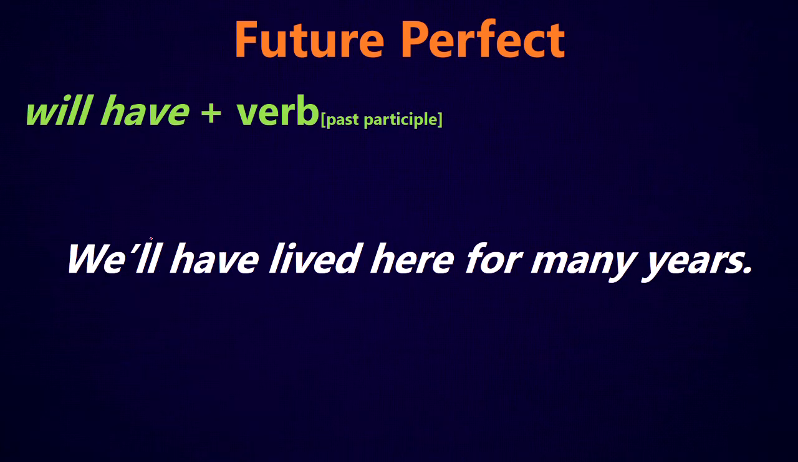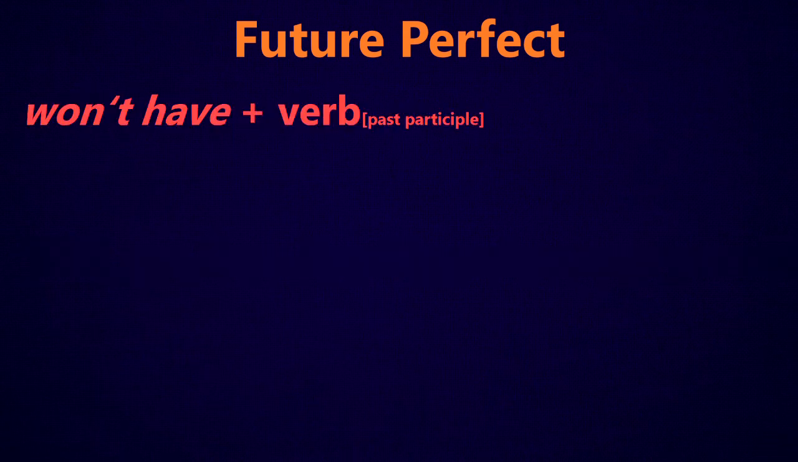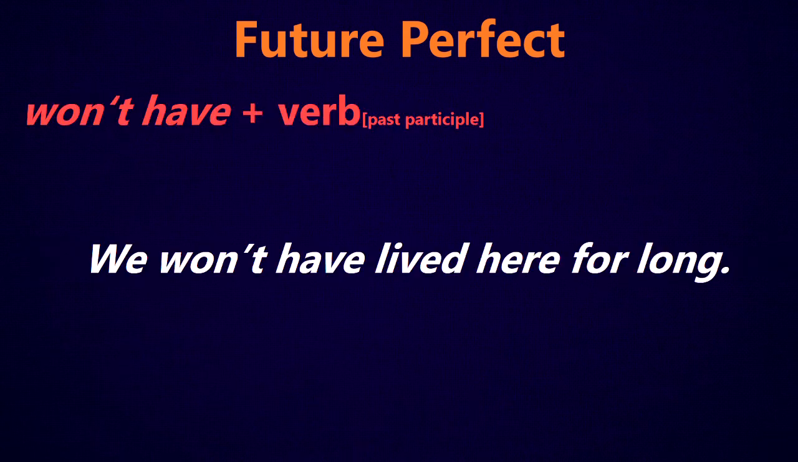Again, we can contract the will with the subject. So we'll have lived here for many years, which is what you're more likely to hear. And to make it a question, once again, you just put the will before the subject. Will you have lived here for many years? To make it negative, we just use won't. You'll probably never hear will not have. We won't have lived here for long is making this into a negative form of the future perfect.